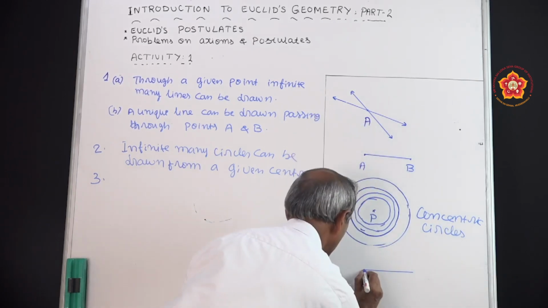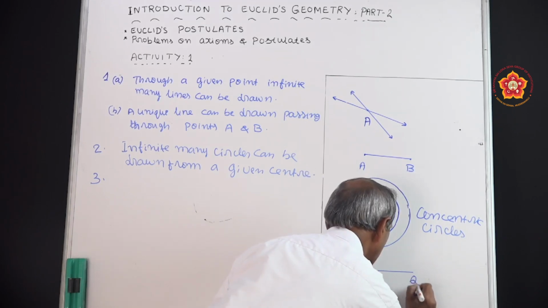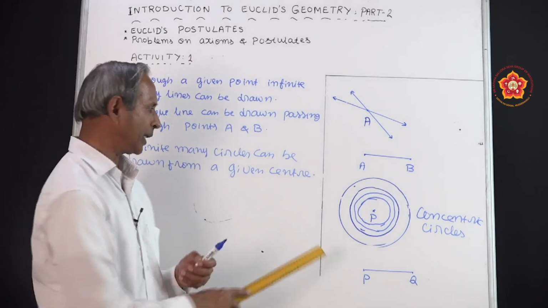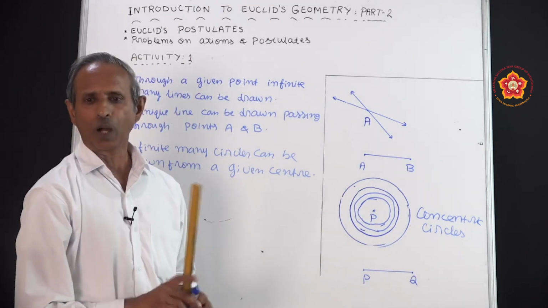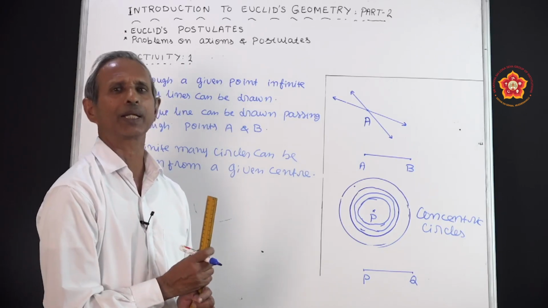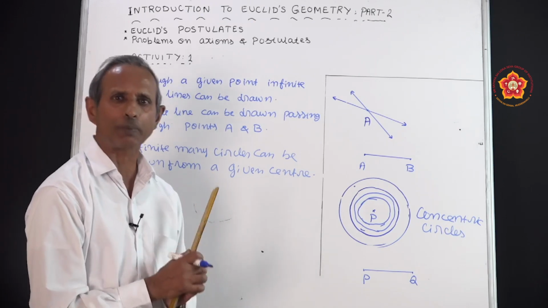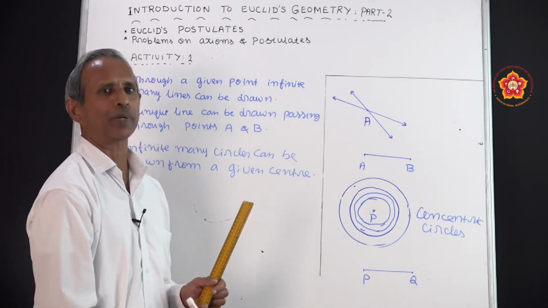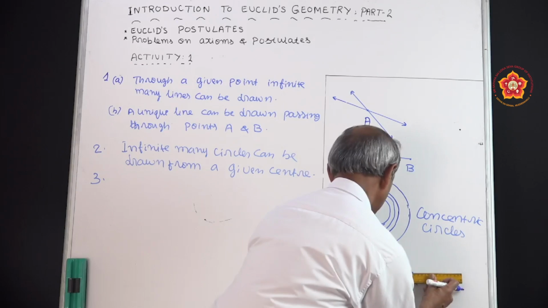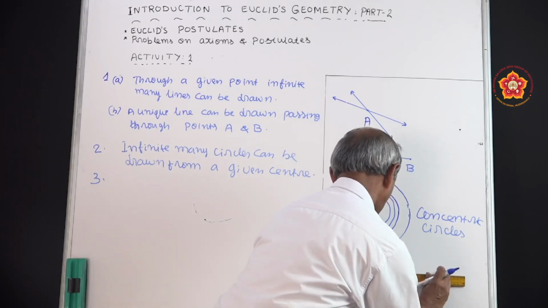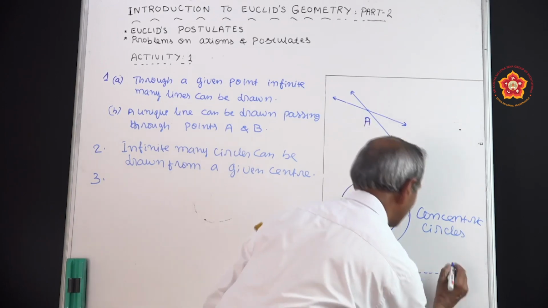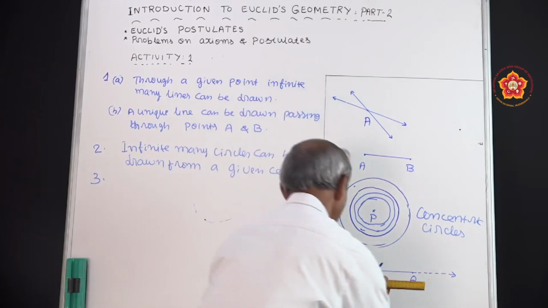Now let us mark it as PQ. Here PQ is a part of a line. It has two end points. Now the question is whether the terminated line segment can be extended or not. Is it possible or not? Definitely it is possible, because you can extend it on either side of the line segment, like this. On both sides, left and right, you can extend it.